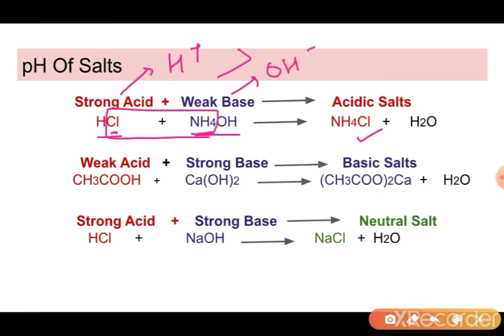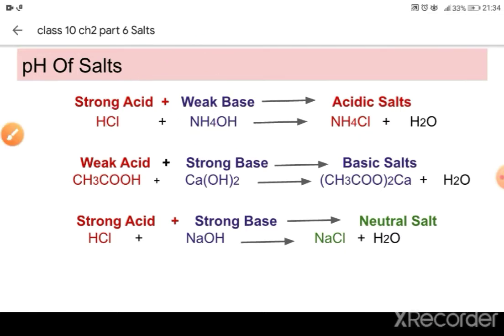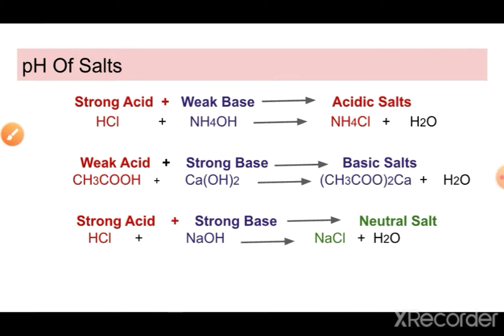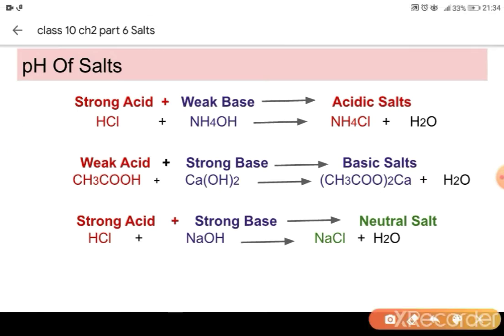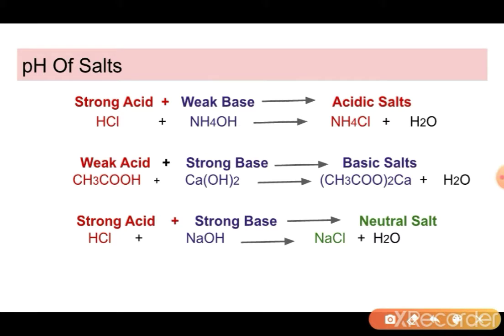The amount of H plus ions will be greater than OH minus ions. So that is why this OH minus ion is not able to neutralize all the H plus ions. So that is why the salt will become slightly acidic in nature. Similarly, if we have acetic acid as a weak acid and calcium hydroxide as a strong base.